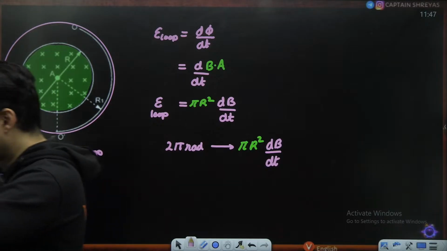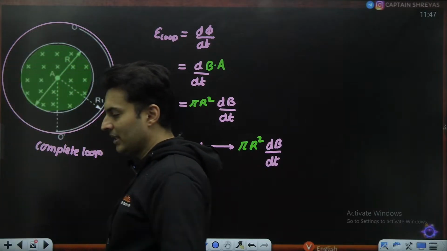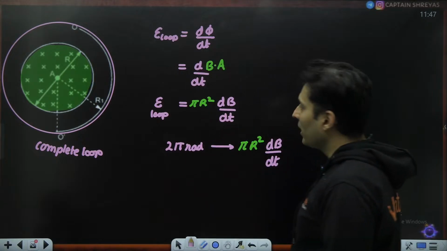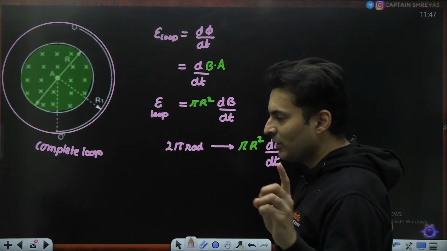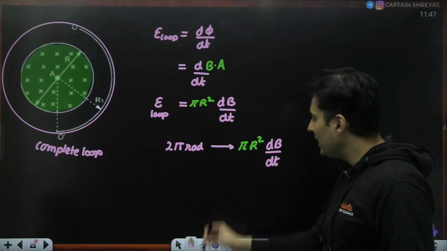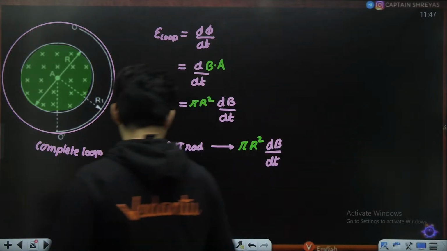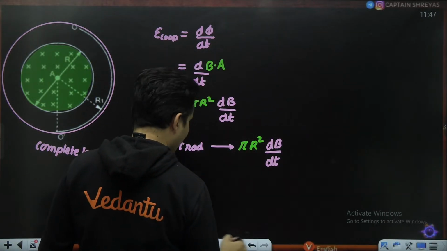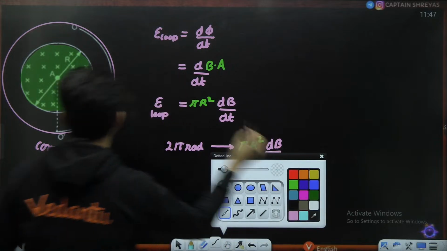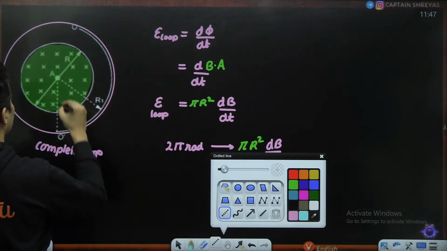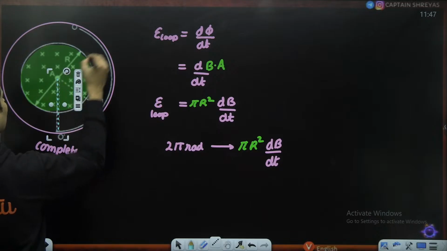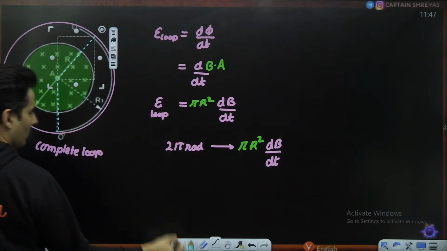So now think about it. What will be the EMF which will be created only in this particular angle, right over here, just from here to here?